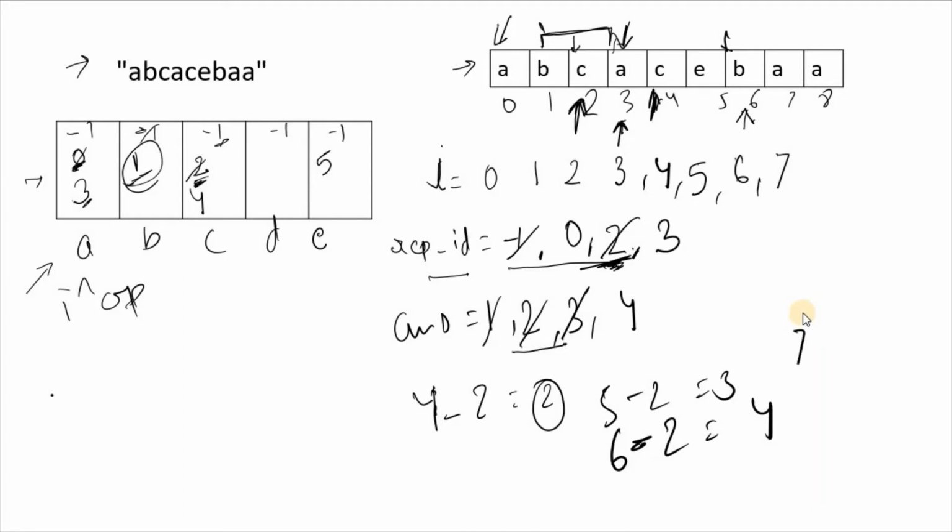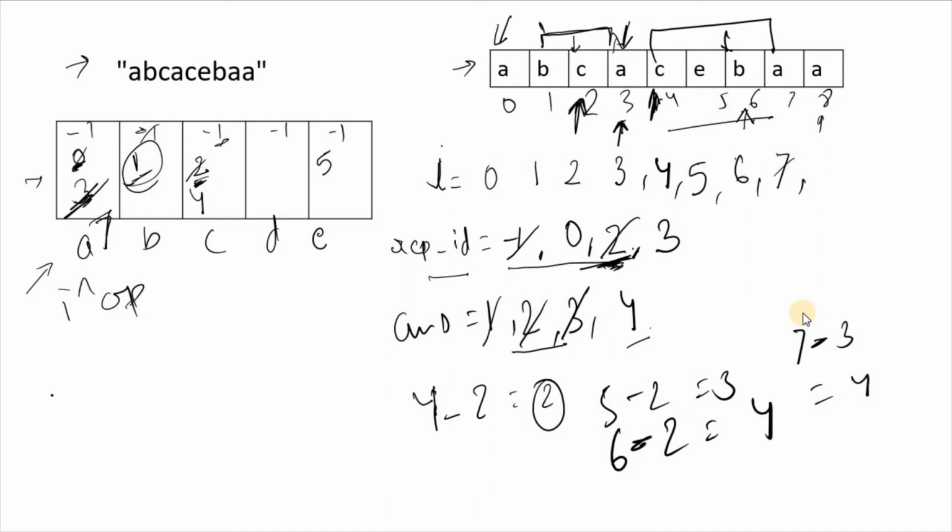Our answer will be 7 minus 3, which is 4, meaning from this point to this point. Again it's 4, so no need to change our answer. Now we have to replace this A in the map also with 7.